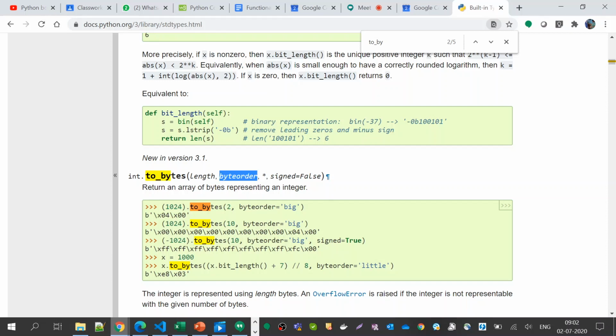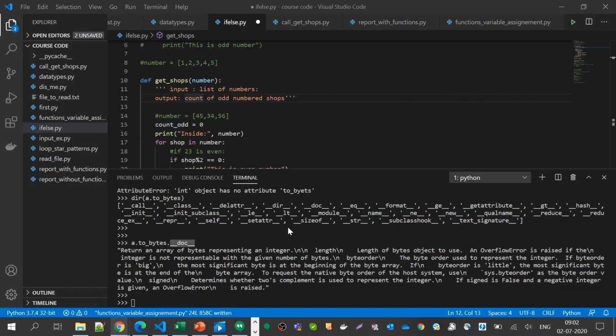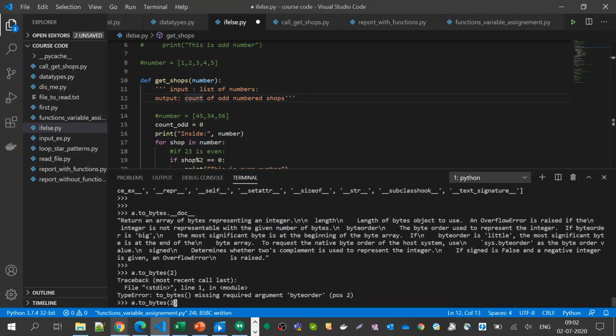Let us take a byte order. Byte order is the second position argument.